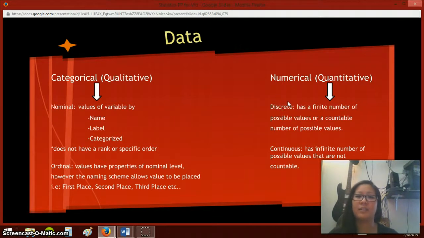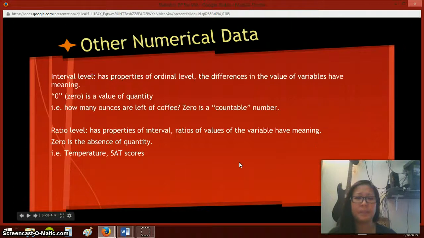On the other side of collecting data, there's the numerical or the quantitative side. There's discrete, which has a finite number of possible values or countable numbers of possible values. Continuous has an infinite number of possible values that are not countable. Other types of numerical data: the interval level has properties of the ordinal. The difference in values of the variables have meaning. A 0 in this interval level does have a meaning. For example, saying how many ounces of coffee is there left.